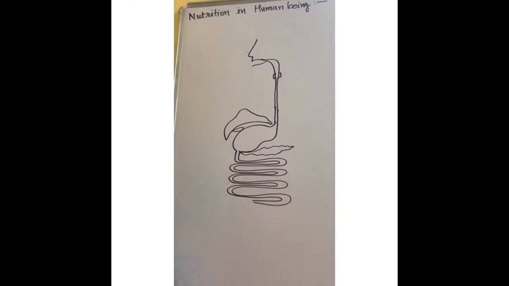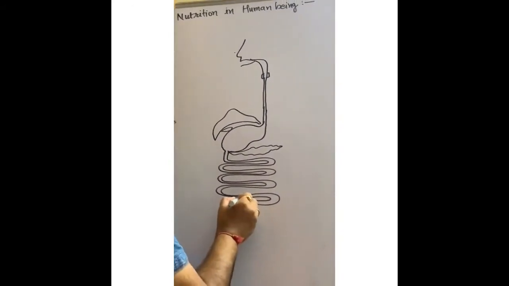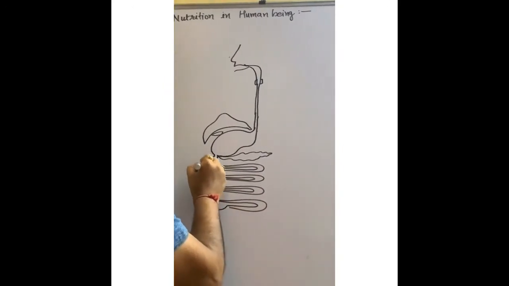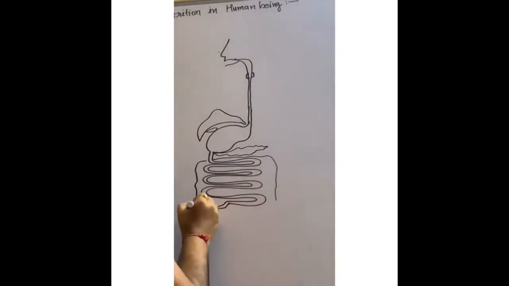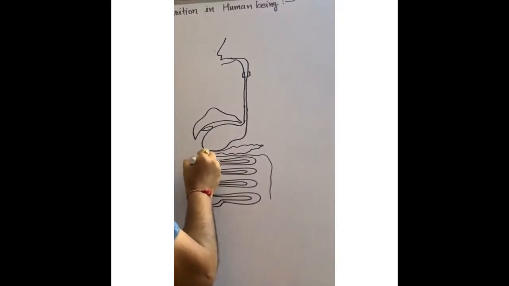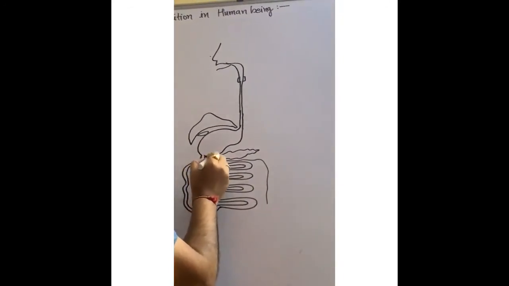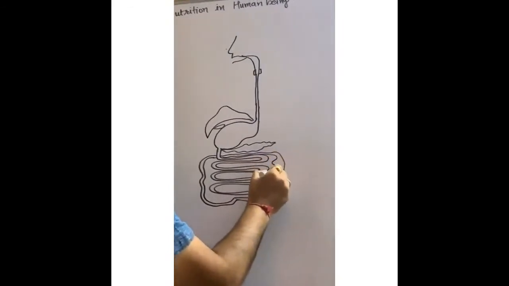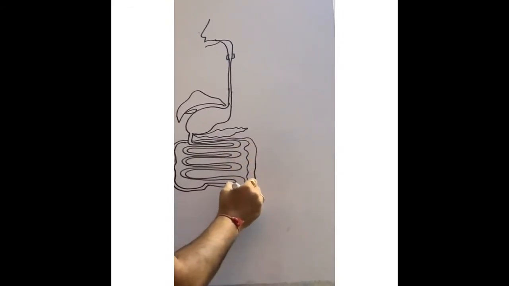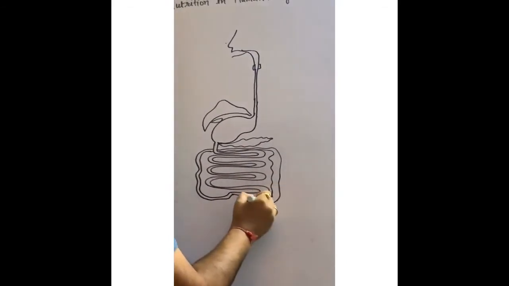Small intestine leads to large intestine. And large intestine leads to anus.